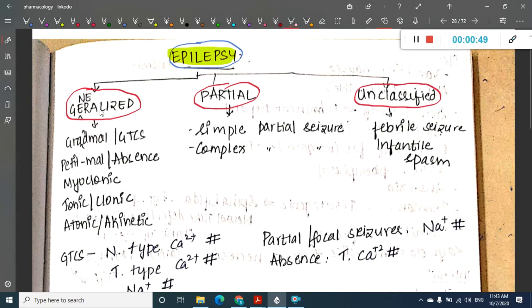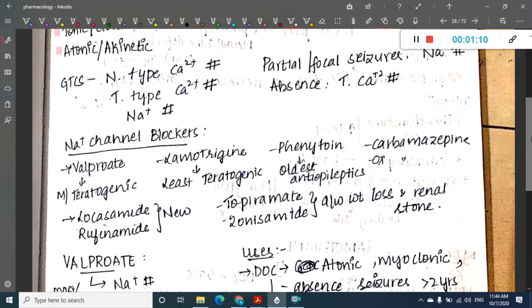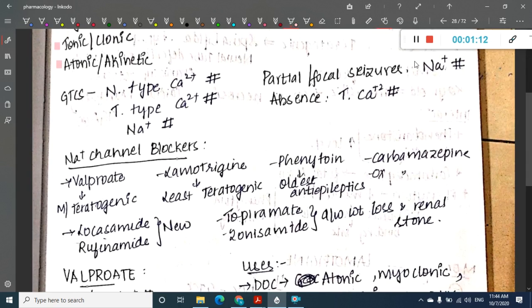The types of generalized epilepsy include GTCS, petit mal epilepsy or absent seizures, myoclonic epilepsy, tonic or clonic seizures, and atonic or akinetic seizures. Then in the partial seizures we have simple seizures and complex seizures, whereas in unclassified seizures we have febrile seizures and infantile spasms.